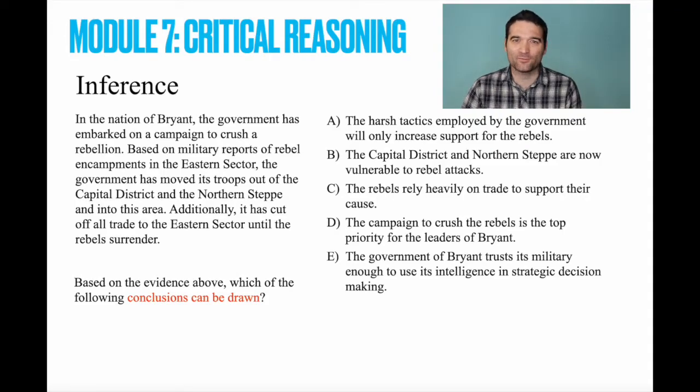Now, we talked about inferences before on the reading section, but let's remind ourselves what an inference is. An inference is something that must be true based on the evidence that we're given. In other words, it cannot be false. It's not a reasonable guess or any sort of logical jump, but something that we can definitively conclude based on what we've been given. So on these questions, they're just going to give you a bunch of evidence, and that's